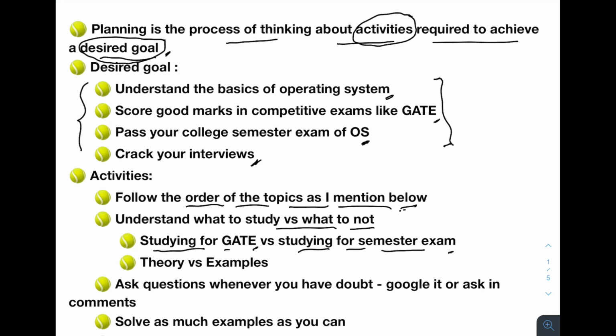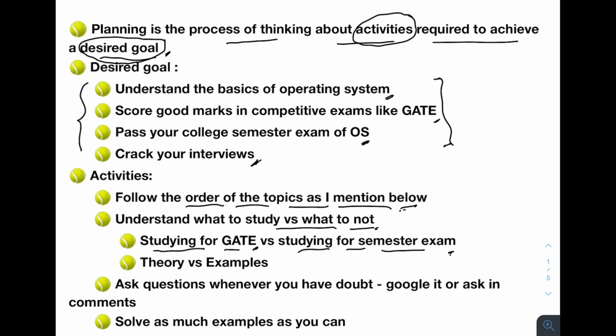Because the questions asked will not be tough, but they will require that you have understood the very basics of the operating system, right? And if you write a semester exam, and if you just know, okay, this is that, you can write something and pass that exam. So that's what you should understand, what to study versus what to not.